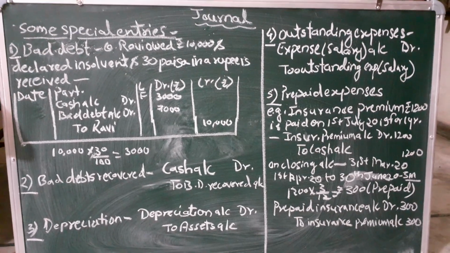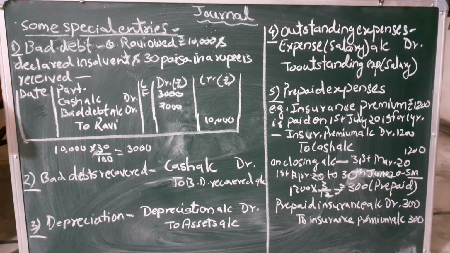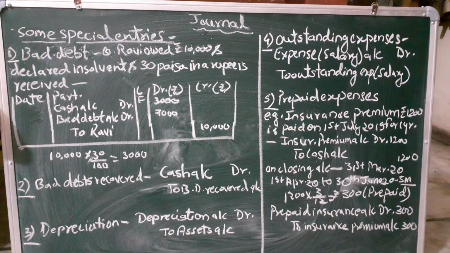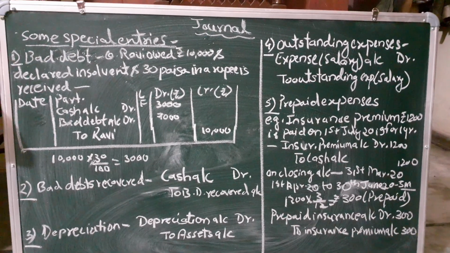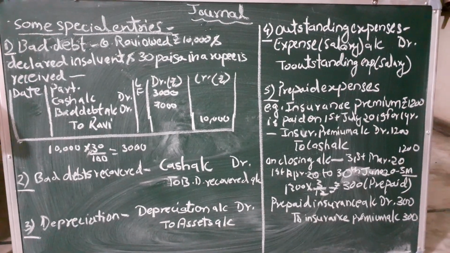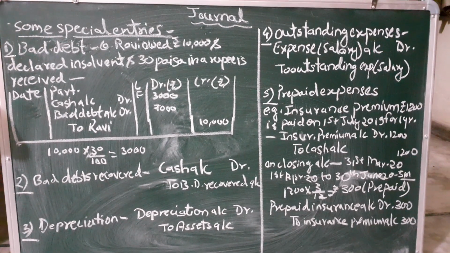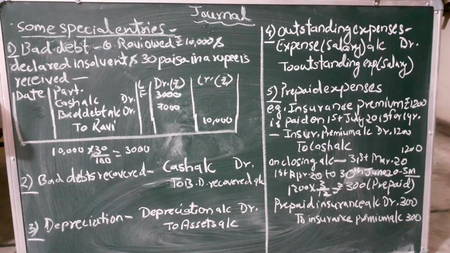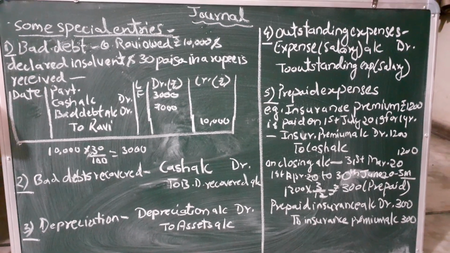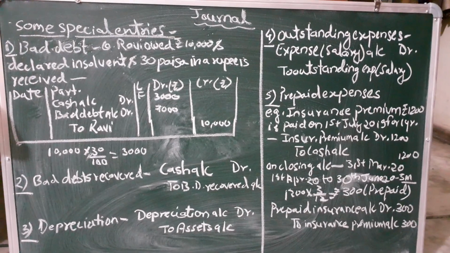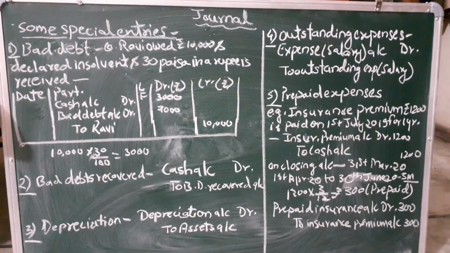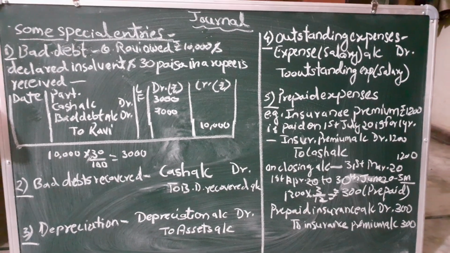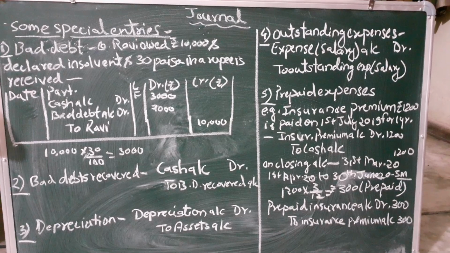Okay, that means sometimes it happens that for salary, we pay a salary of 11 months only, right? So that 1 month's salary becomes outstanding. That means the expense which is yet to be paid, वो payment हमको करना है. So outstanding expense represents your liability. The entry will go like: expense account debited, any expense. As in this, I have taken an example of salary, therefore I have written salary in brackets. Expense, or say salary account debited to outstanding expense account.